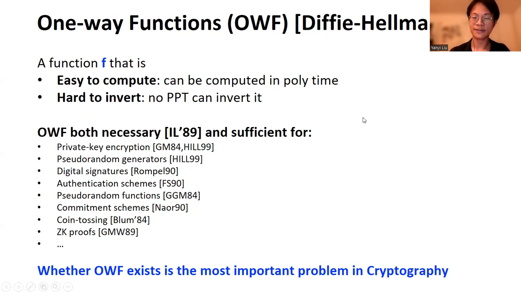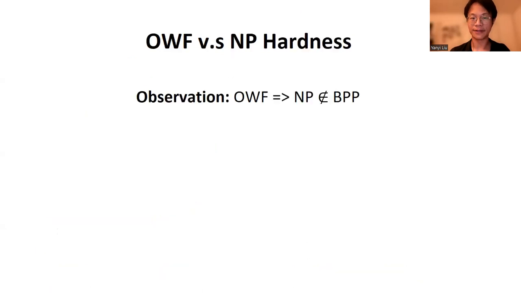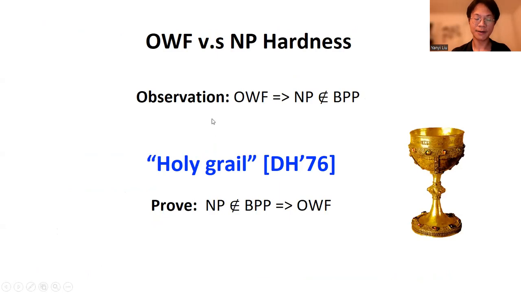And also, as observed by Diffie-Hellman, the existence of one-way function implies NP is not equal to P. To see this, if we assume NP equals P, then we can solve NP search problems, and inverting a function would not be hard. So, as proposed by Diffie-Hellman, the holy grail of cryptography would be to base the existence of one-way function on the worst case hardness of NP.